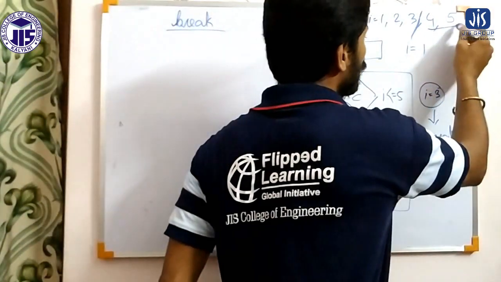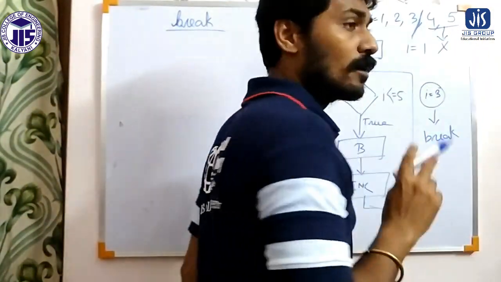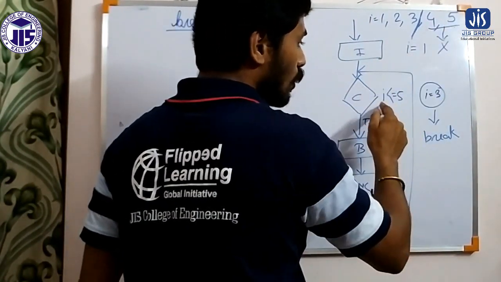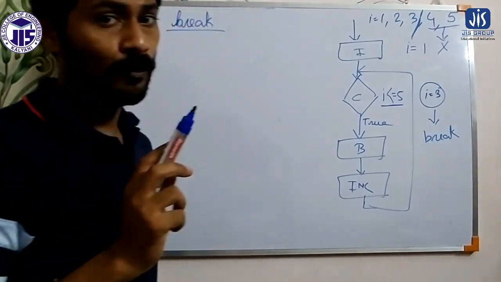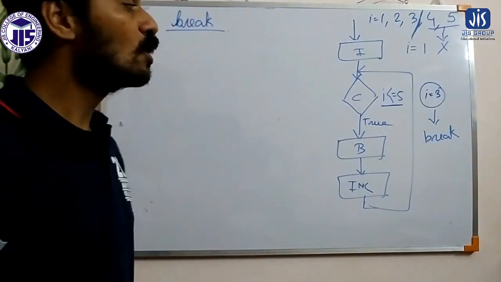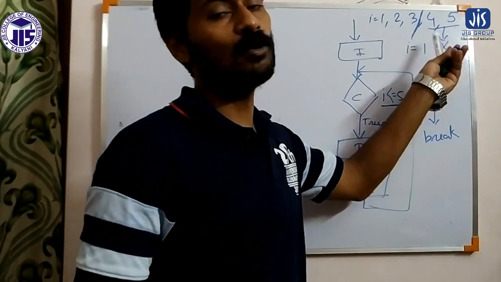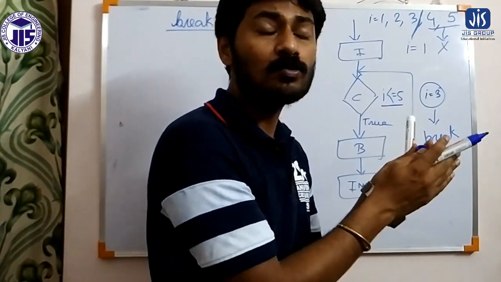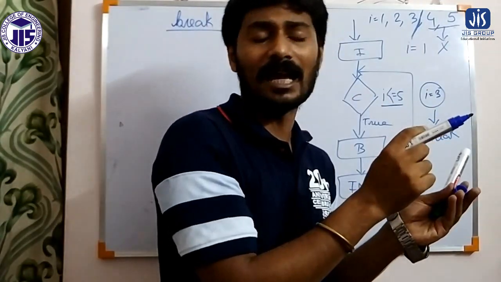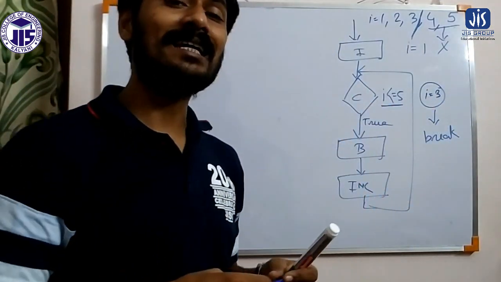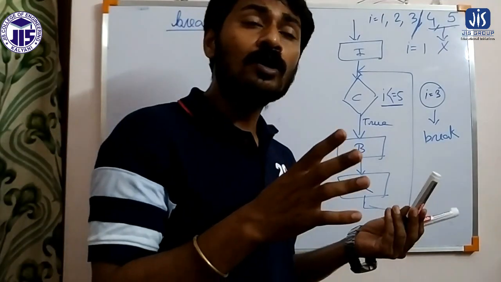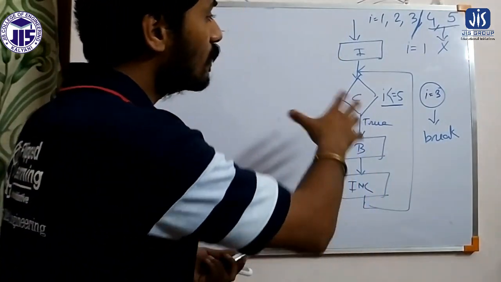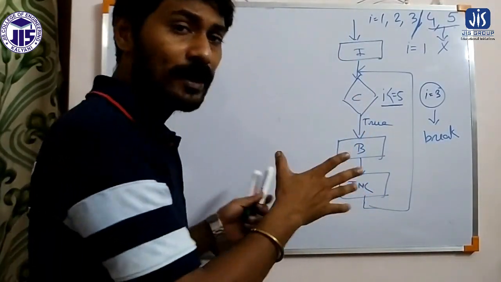And for the values of I equals to 4 and 5, the loop will not iterate. For both the values of I, the condition is true, still the loop will not execute for these two values because of this break statement. So the break statement means we can jump out of the loop at any time, though the condition is false or though the condition is true. I will explain this through programming also.